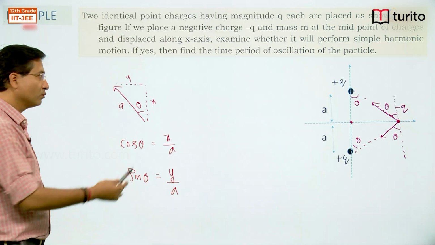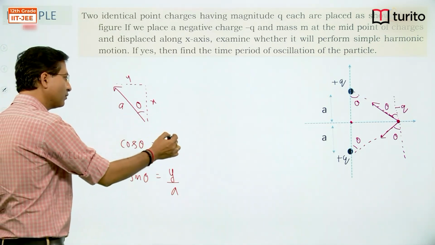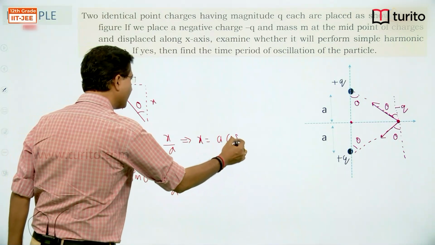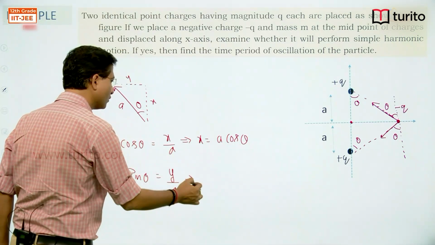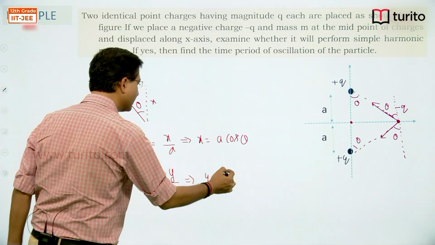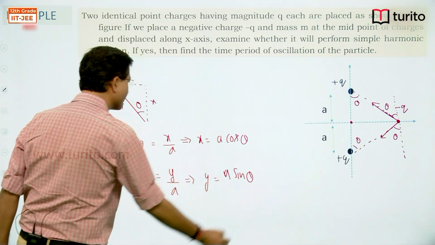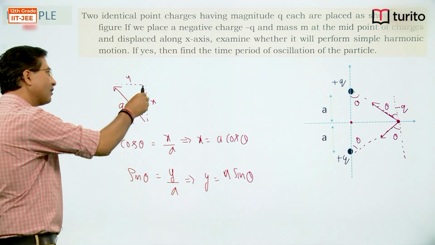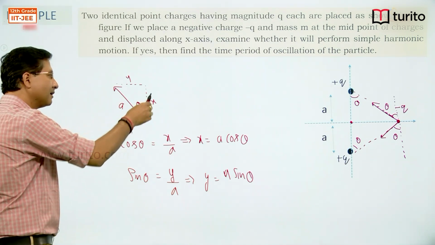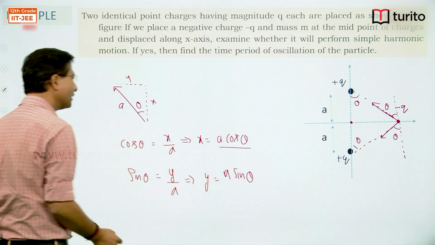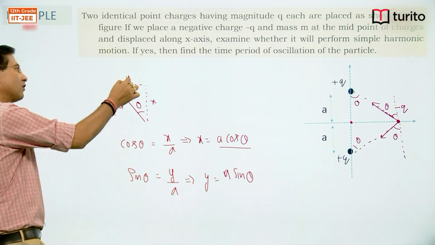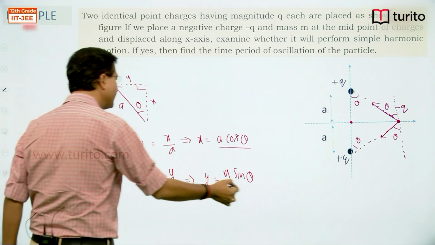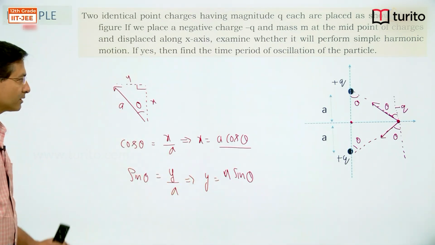That means x can be written as a cos theta and y can be written as a sin theta. So if I want the component along the angle, then it will be a cos theta. If I want the perpendicular component in front of the angle, then it will be a sin theta. I hope this is clear.